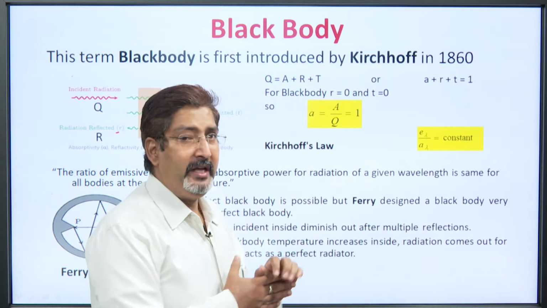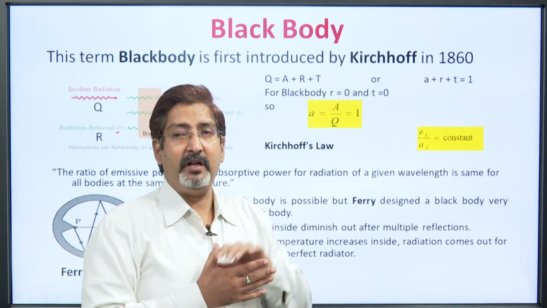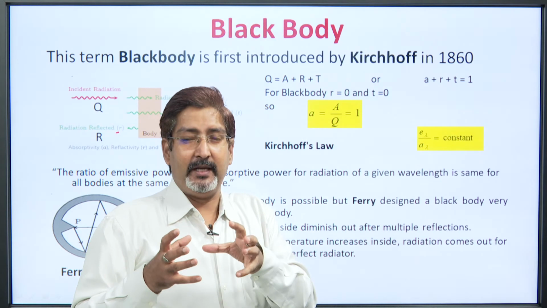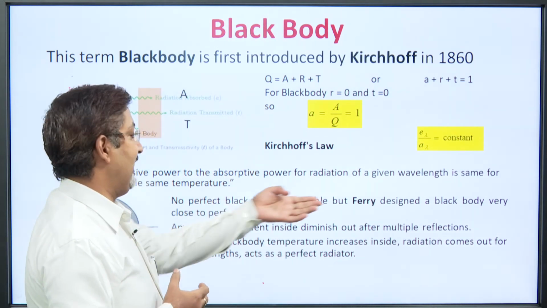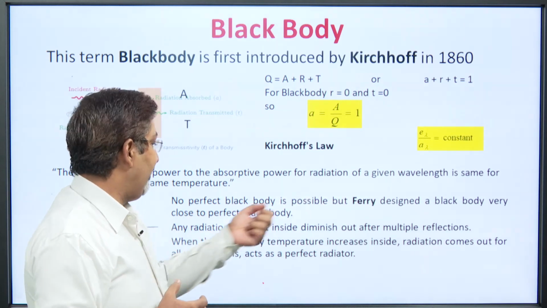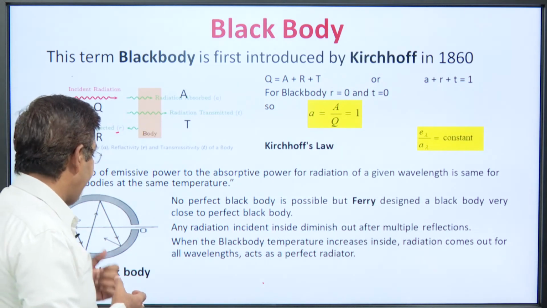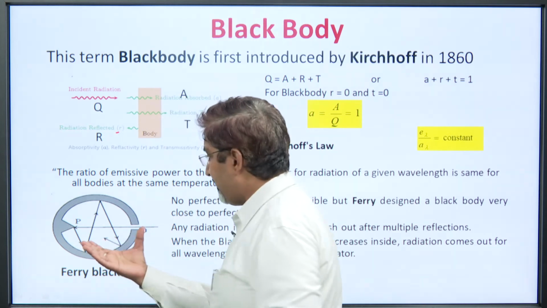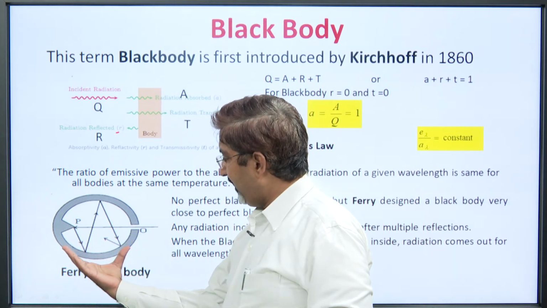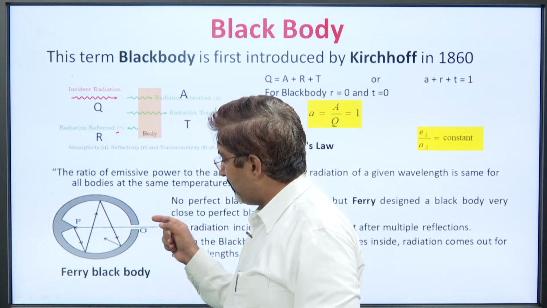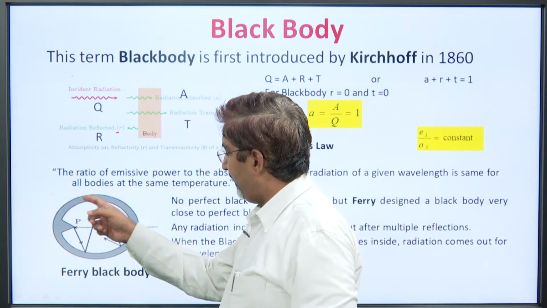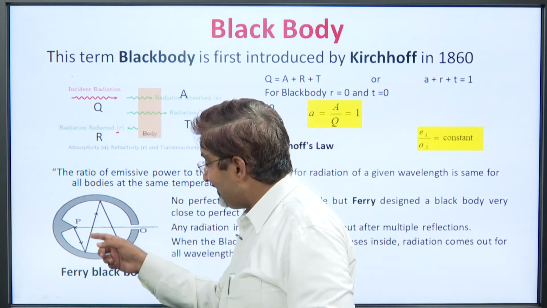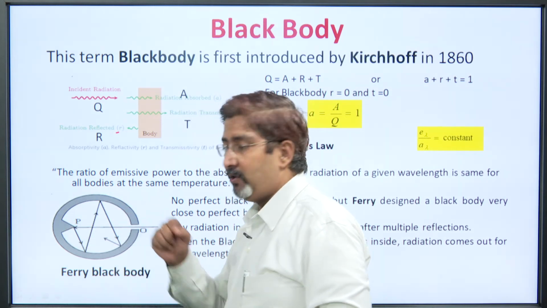So, black body is a theoretical thing. It was not easy to construct an instrument that behaves like a black body, but a scientist Ferri designed a black body very close to a black body like this. You can see here, this is a hollow sphere having a small hole, and this is the vacuumed part, blackened inside and polished from outside.